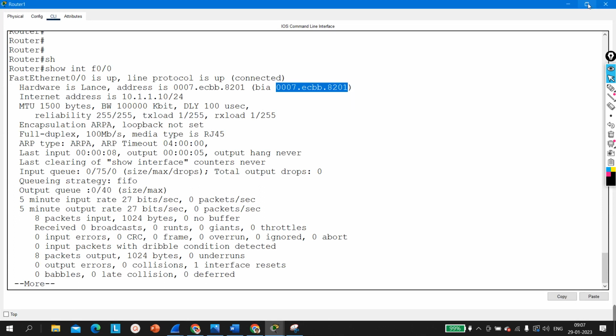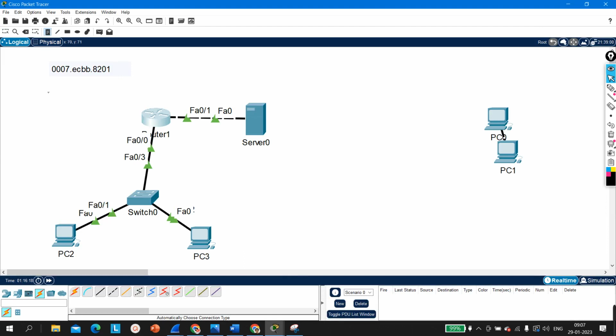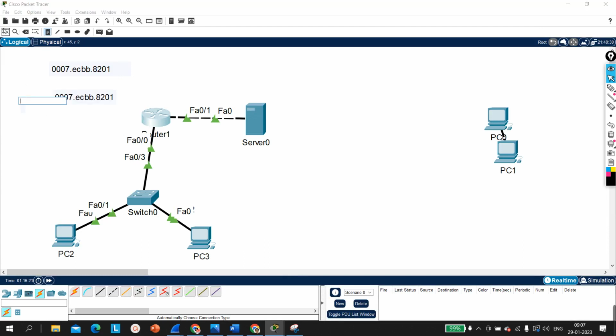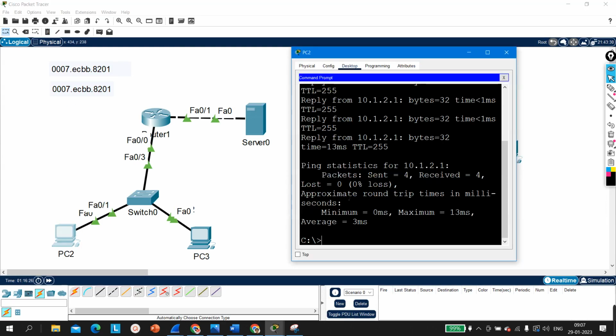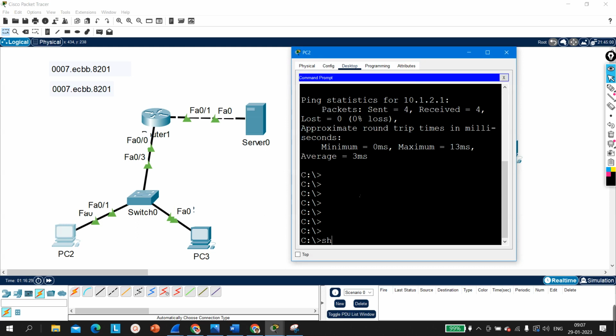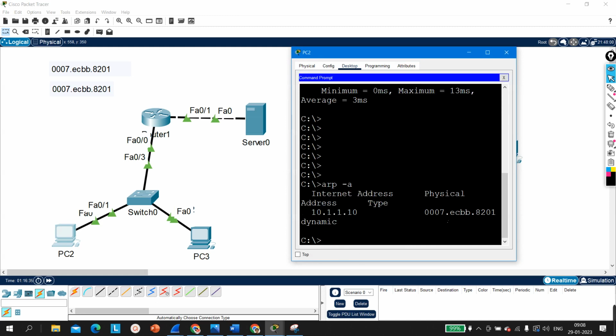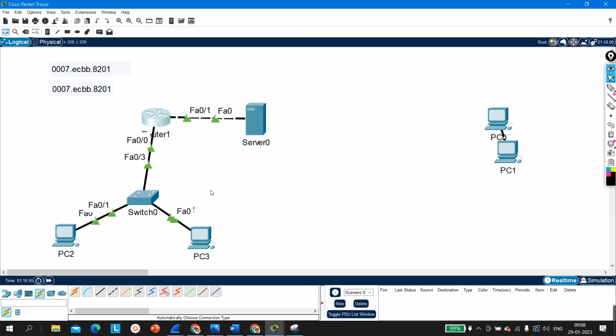Okay, so this is MAC address of router interface, and PC2 is saying that this is MAC address of 10.1.2.1, but this machine is saying, ARP minus A. This machine is saying that this is same MAC address. This is MAC address of their default gateway, right? So this is the reason why we come up with proxy ARP, so that whenever network engineer will configure wrong subnet mask, PC should be able to access other networks, right? So if you will disable proxy ARP, it will not work, ping will not work.